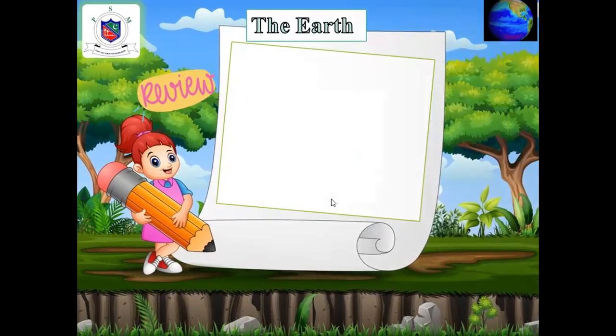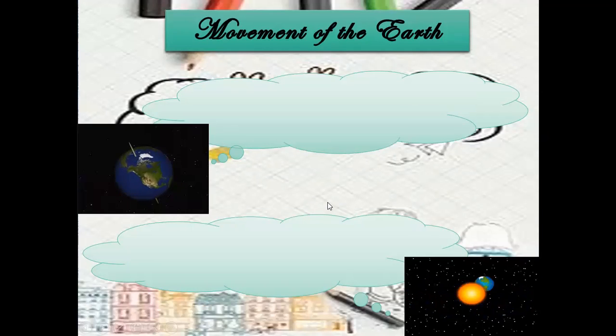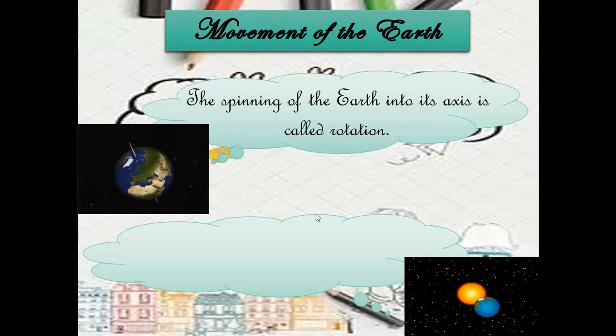Now, the movement of the Earth. Students, the Earth is always spinning. It turns on its axis, which is an imaginary line passing through the North and South Pole. It takes 24 hours to spin once on its axis. As the Earth spins on its axis, the part of the Earth which faces the Sun has daytime, and the part of the Earth which is on the other side has night.